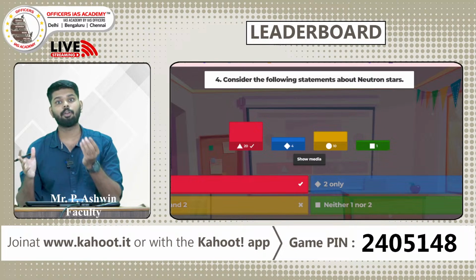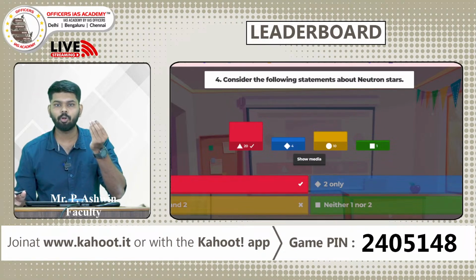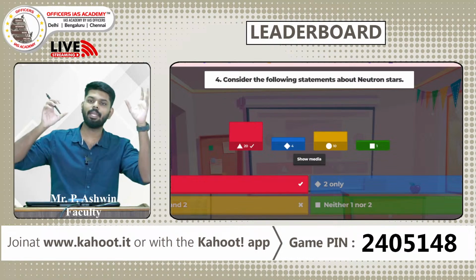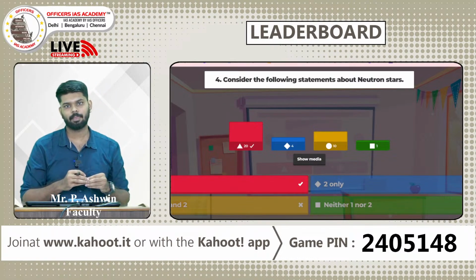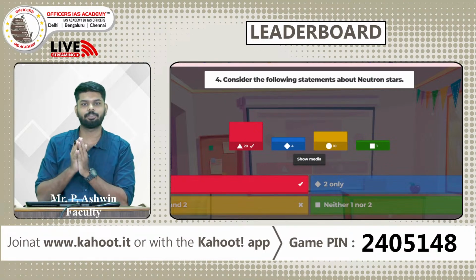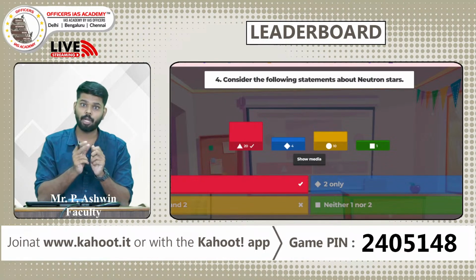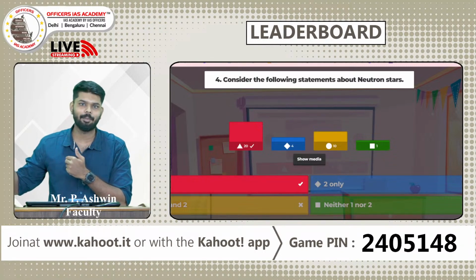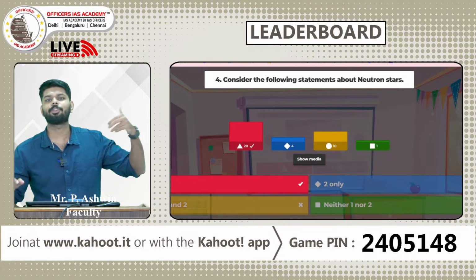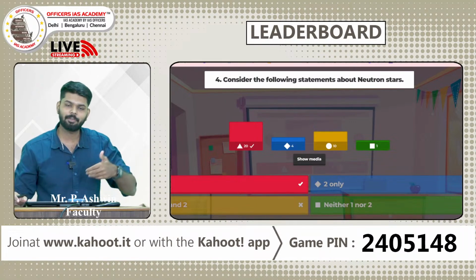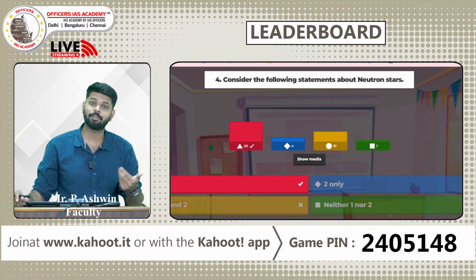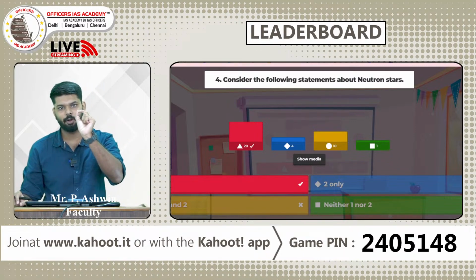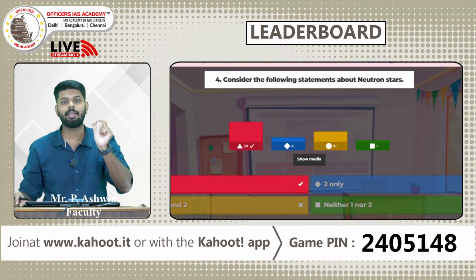After the supernova, a core will remain. This core will be very, very small, but it will be so dense. Why? Because all the remaining matter will fall into this core. And this core is called the neutron star, the after stage of a star. Just for information, this neutron star will only have a diameter of some 20 kilometers, like from Annanagar to Tambaram. But the mass of the star will be 1.4 times that of the sun. And physics has told us that just one sugar cube sized piece of material from a neutron star will weigh as much as Mount Everest.